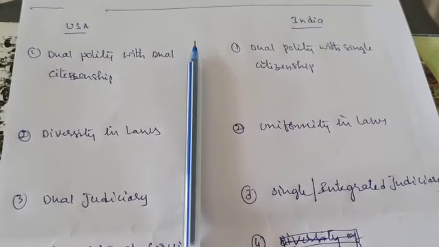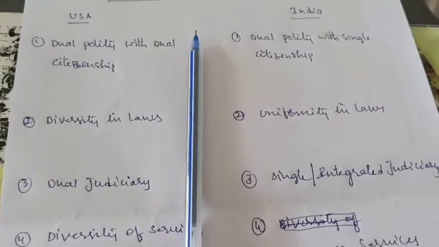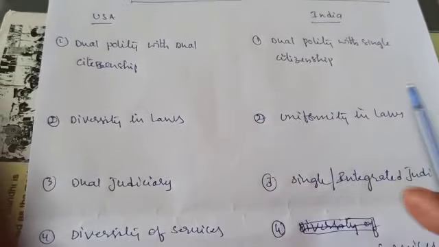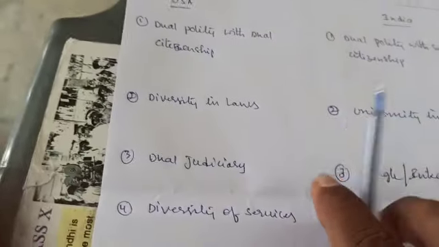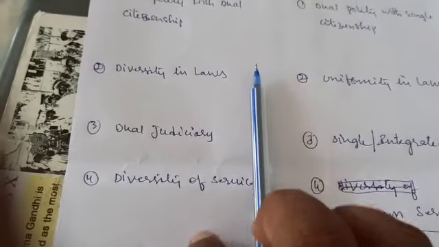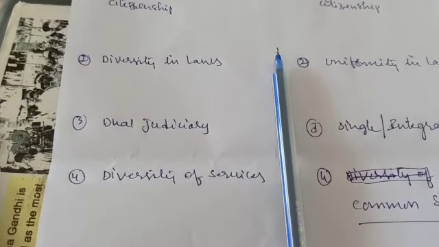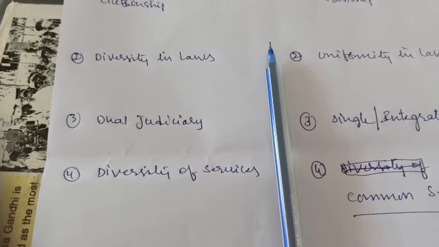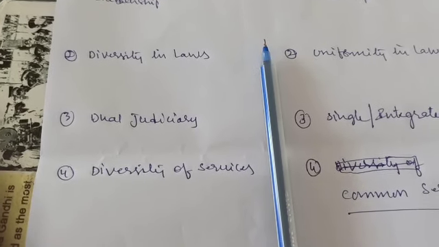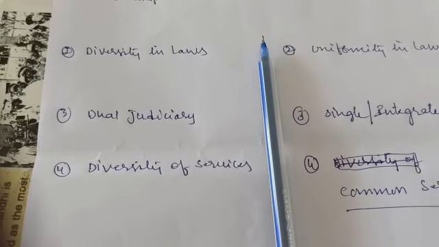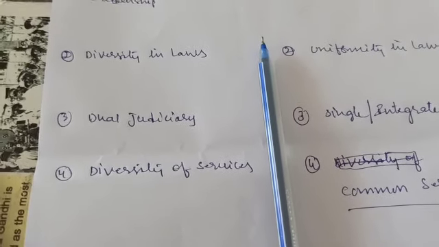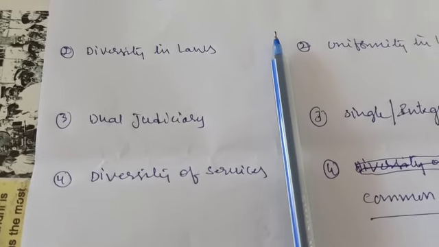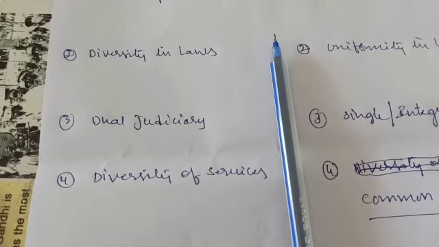We have courts at the state level and courts at the central level. And coming to the diversity of services, this point is to be taken. Diversity of services: whatever services are required by the state government, it can recruit those members itself. And the central government, whatever services are required for the central government, can create its own services. Talking about this diversity of services, take the example of IAS, IPS and so on. Such common services won't be in the USA.